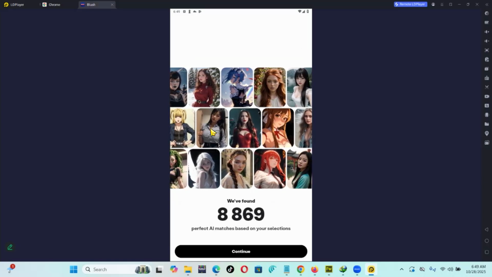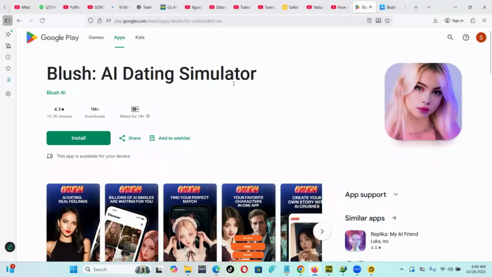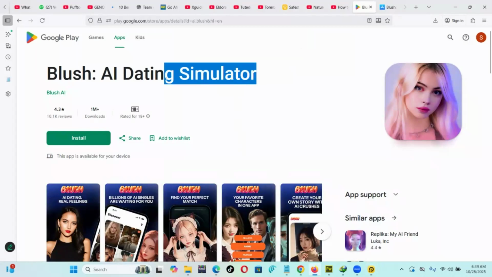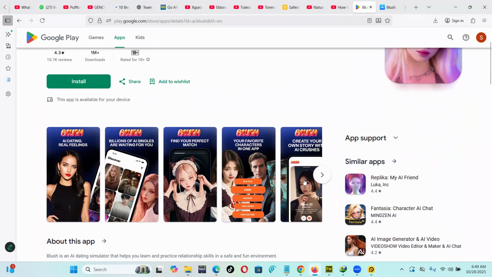Now, you have to know that these are not actually real people. These are more of AI. It's a simulator, and simulator means the people are not real. These days people are into unreal stuff.